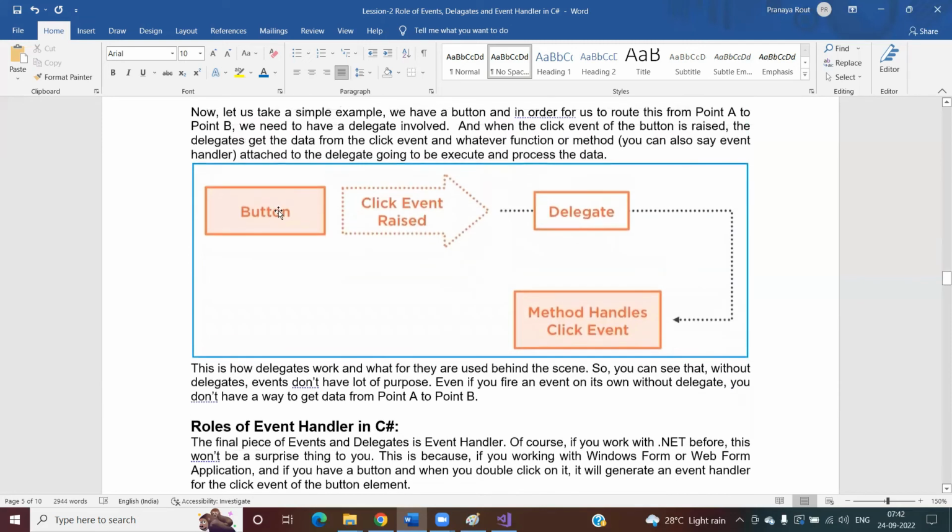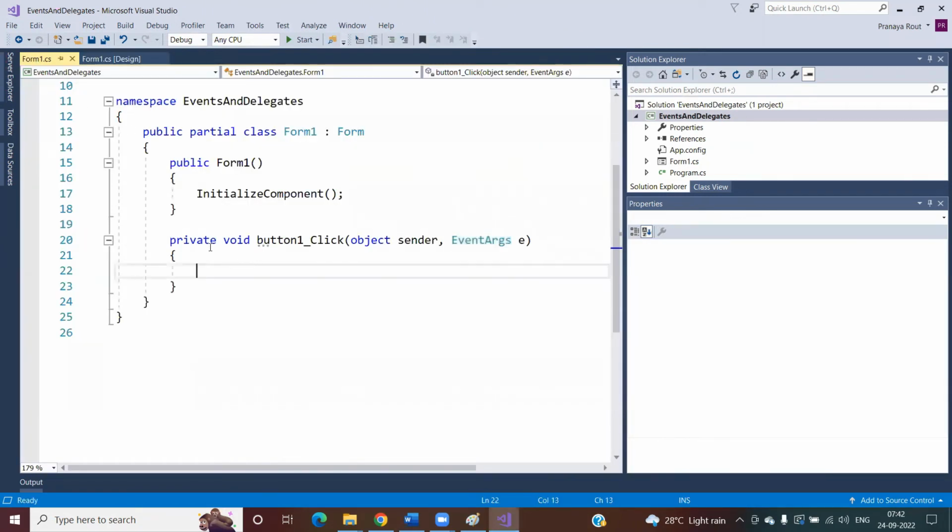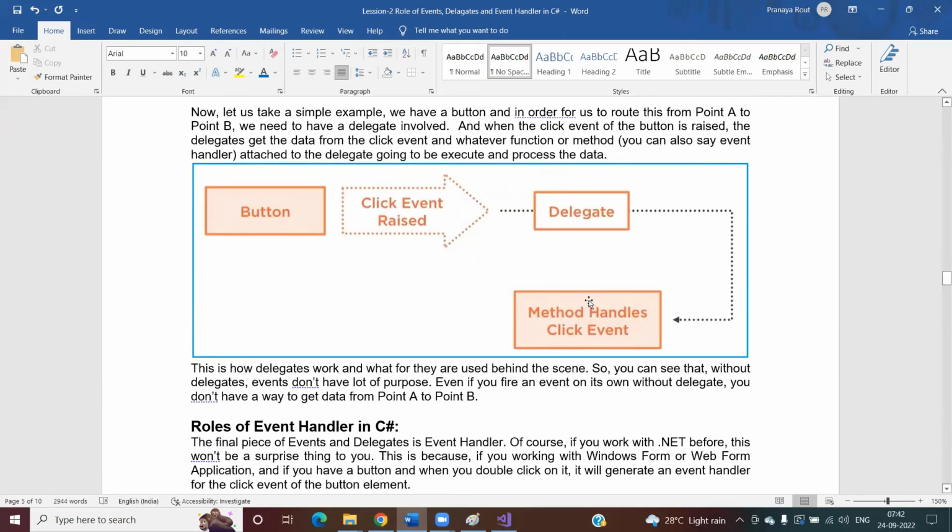To simplify this, suppose there is a button element and you raise the button click event. In this case, you can see this is your button element, and when you run the application and click on this button, the button click event is raised, which means this button click event handler is going to execute. But in between the click event and your handler method, there is something called a delegate.